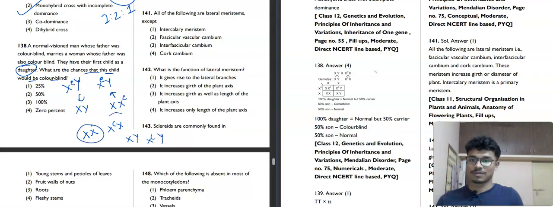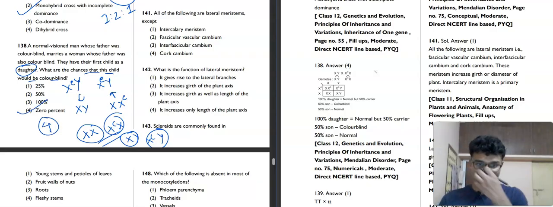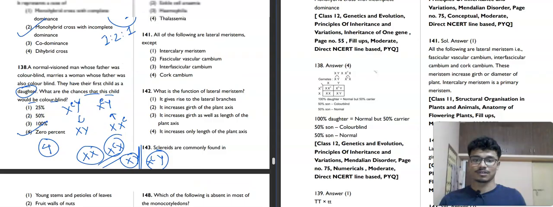These are the chances of all their offsprings. You can see that these two are daughters. One is a carrier, one is normal. So what is the chance of colorblind? That is 0%. Chance of colorblind is totally 0%. 50% of sons will be colorblind, and 50% of sons will be normal. 100% of daughters will be normal, but 50% will be carriers. So fourth option is our correct answer.